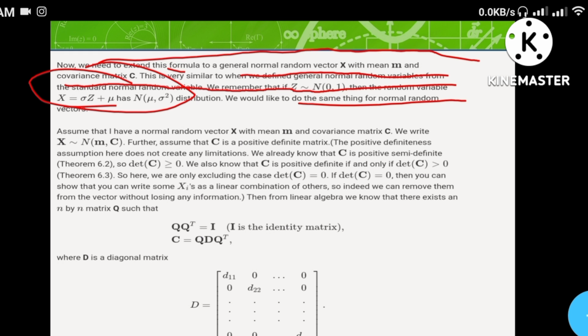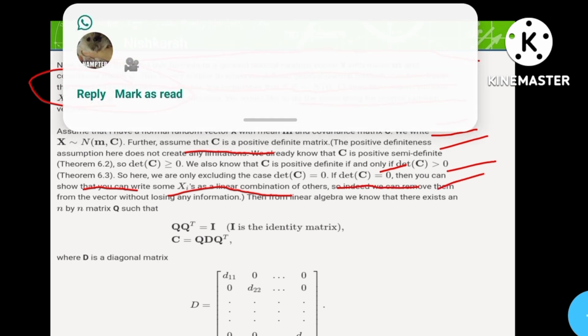Assume that I have a normal random vector X with mean m and covariance matrix C. We write X ~ N(m, C). Further, assume C is a positive definite matrix. The positive definiteness assumption does not create any limitation. We already know C is positive semi-definite. We also know C is positive definite if and only if the determinant of C is greater than 0. So here we only exclude the case where det C is equal to 0. If det C is 0, then you can show that some Xi is a linear combination of the others, so we can remove it from the vector without losing any information.